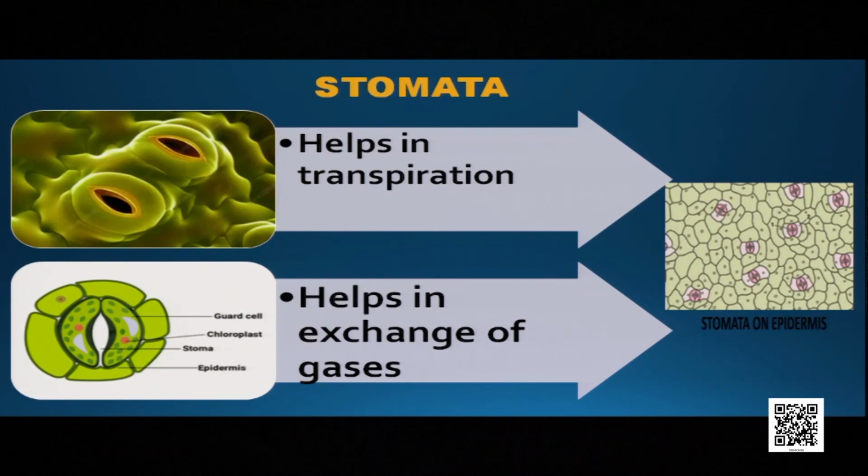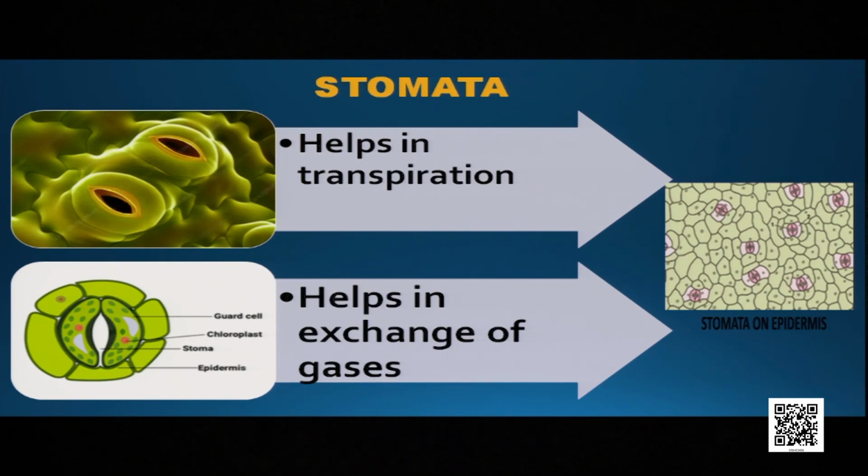The third part of the epidermal tissue system is stomata. Usually stomata are found on the dorsal surface of the leaf. In the dicotyledon plant, they are found on the dorsal surface of the leaf. You can see from the picture, a stoma is made up of 2 kidney-shaped cells called guard cells.